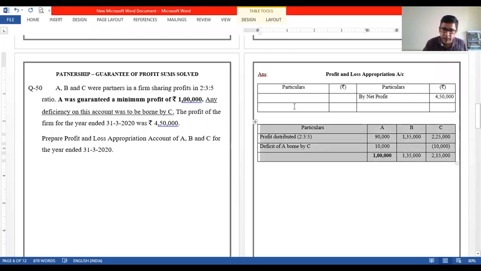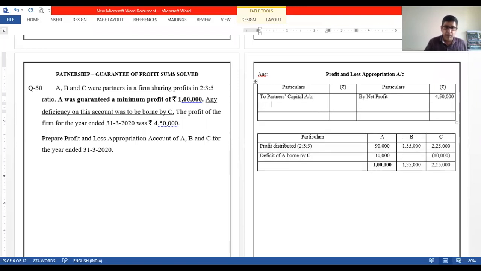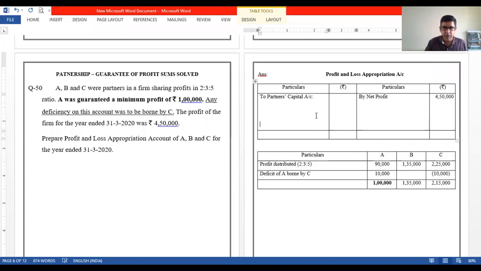Okay. So over here in P&L appropriation account, I'll have to show the distribution like this. To partners' capital account. Okay. And the partners are A, B, and C. Okay. Let us write the amounts of the profit distributed to them. Okay.